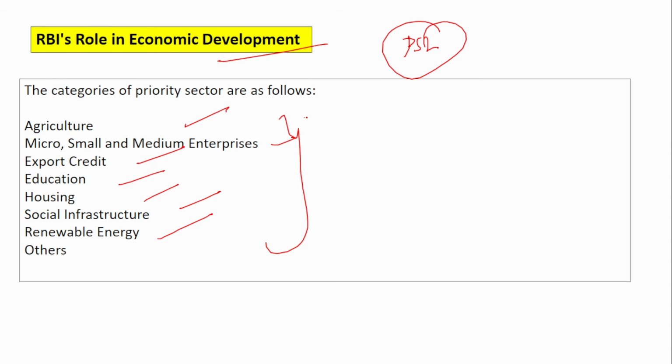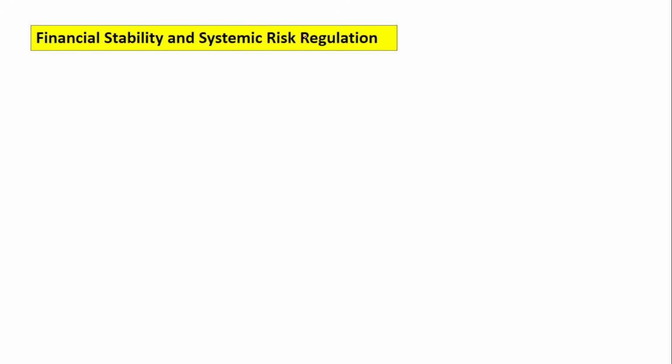Here you just remember the categories under the private sector lending. How much amount should be allocated to agriculture, how much to MSME, everything is covered in detail in another chapter. Don't worry, for now you just remember the categories under the priority sector. Next, financial stability and system risk regulation. This is also a function of RBI.